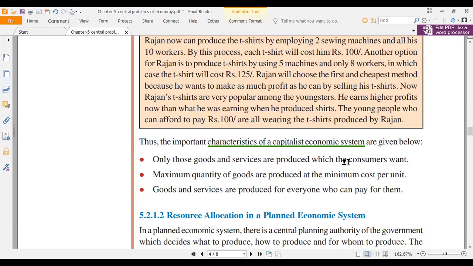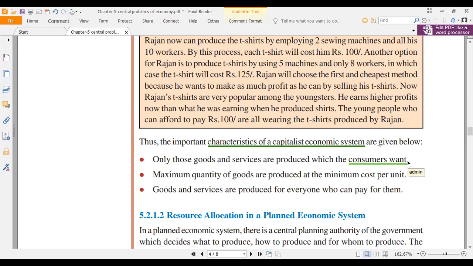Only those goods are produced that consumers want. Do you remember I told you consumer is a king? Where? Consumer is a king where? Ganesh, come on.